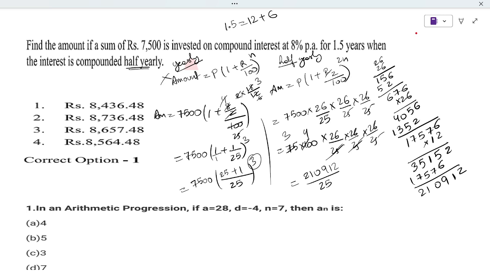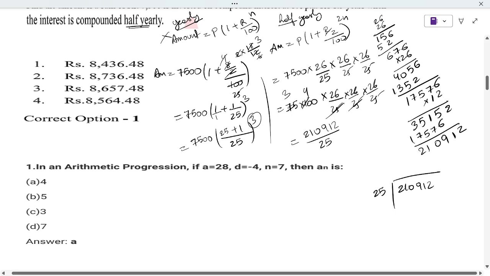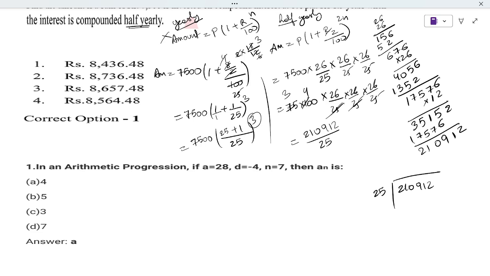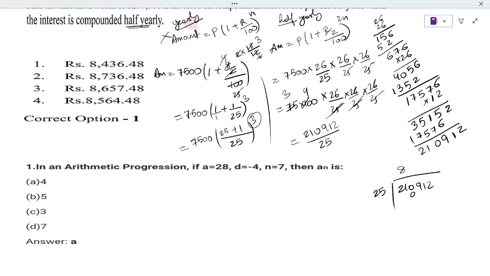So let's divide that one. If we divide 210912 by 25, and look at the options, the option sizes are there, so we start from 8, and if it is none of these, then we can clearly say 8 times. 8 5s are 40, 4 in hand, 16, 200.